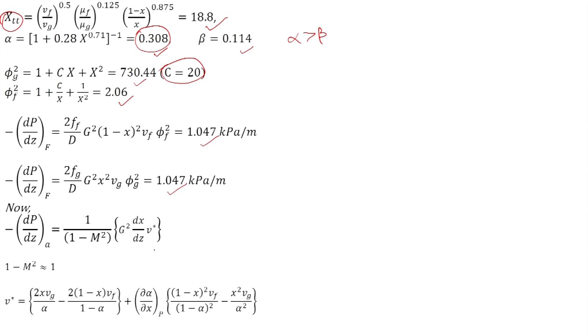Now, the pressure gradient due to acceleration has to be obtained, and for this we require V star.